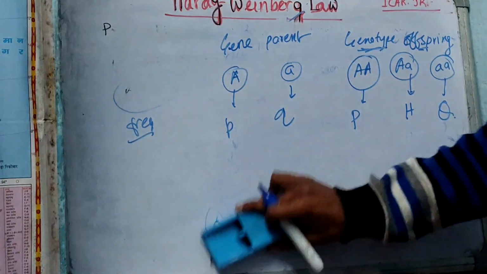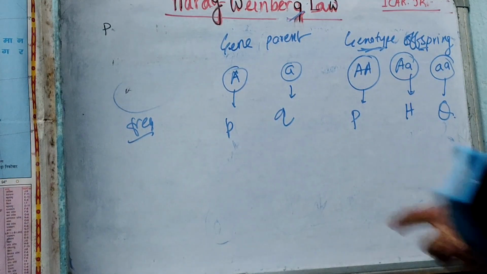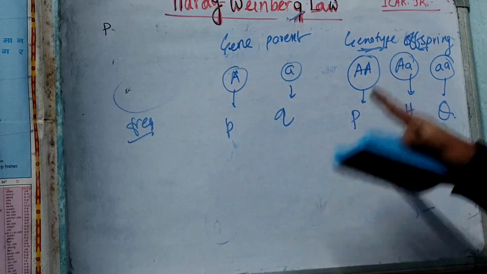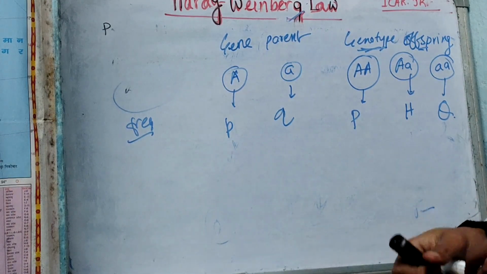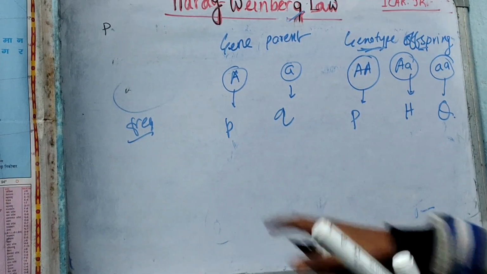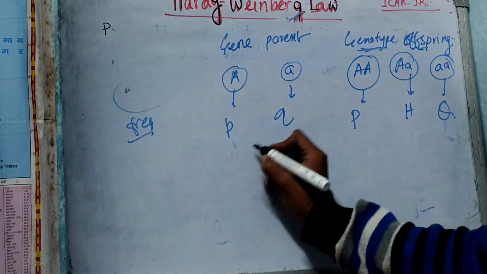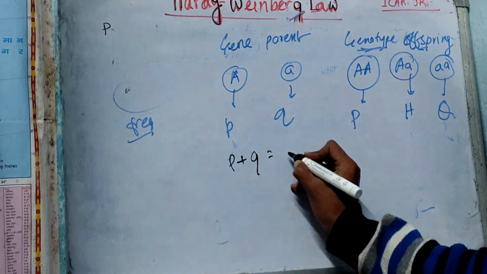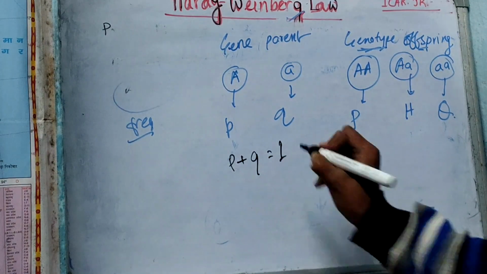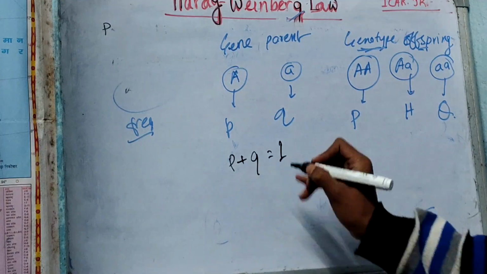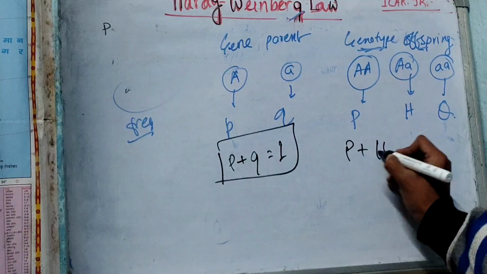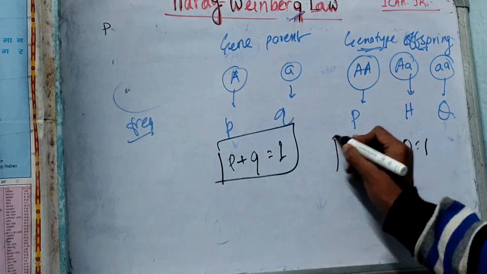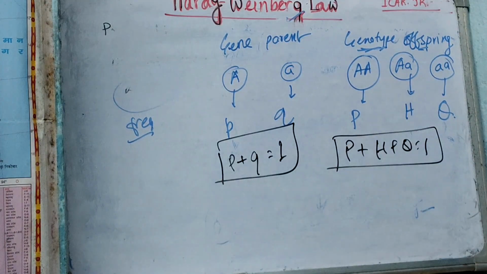Now there is a relationship between the gene frequency and the genotypic frequency. What is the important formula? Capital P plus H plus capital Q is equal to 1, and small p plus small q is equal to 1.